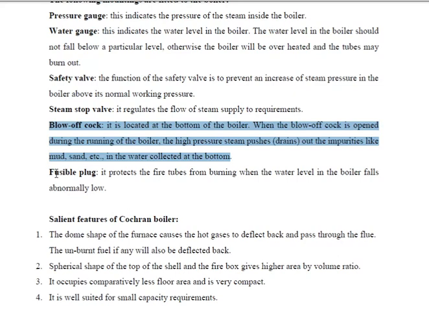Fusible plug protects the fire tube from burning when the water level gets reduced abnormally, right? Why are we using the word abnormally? Since we have a water level indicator, abnormally means sometimes beyond that limit the water may decrease. So at that time the fusible plug will be helpful to protect the fire tubes.